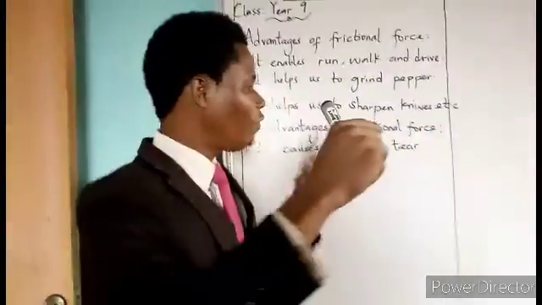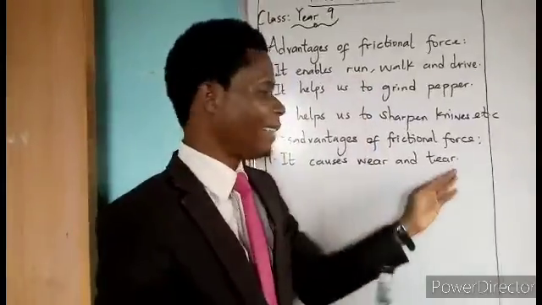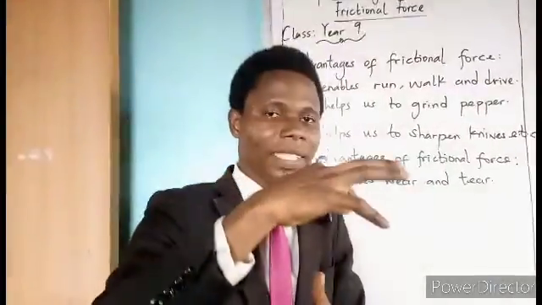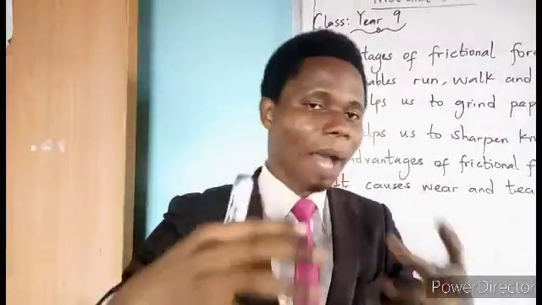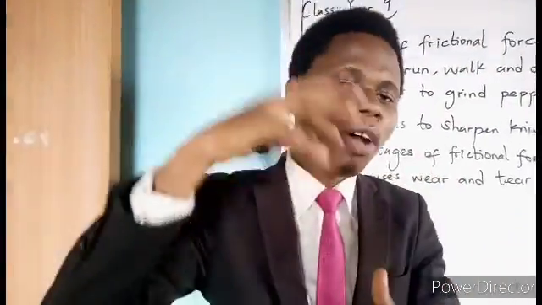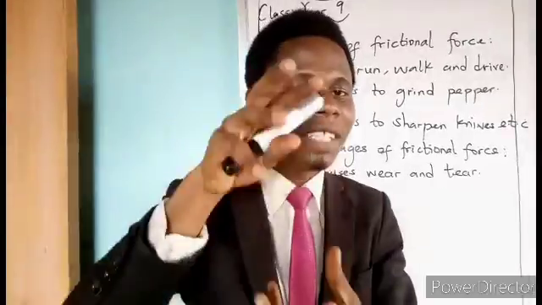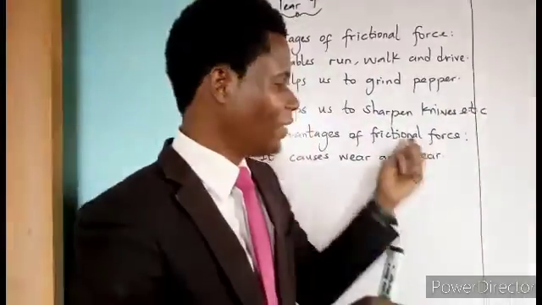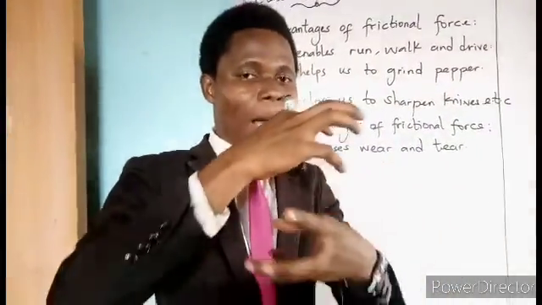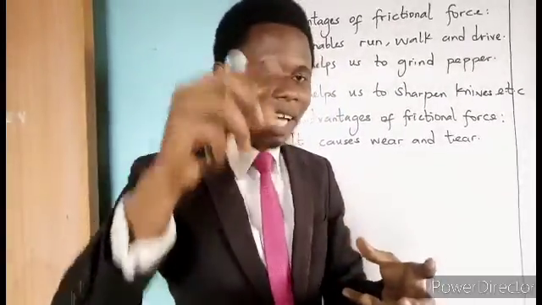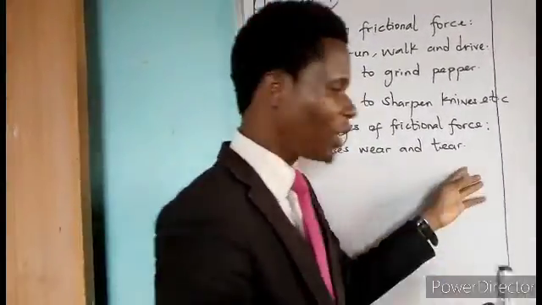So that is the meaning of frictional force causing wear and tear. It can make the surface tear, and it can make it wear. Wear means it will no longer be useful for the owner. So the perfect example here is the tire of the car. When the tire bursts or tears suddenly, that is one of the disadvantages of friction.